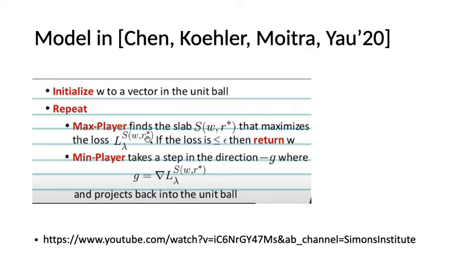For the algorithm, they first initialize a random W to a vector in the unit ball. Then the max player is going to find the slab that maximizes the leaky ReLU loss in that slab.